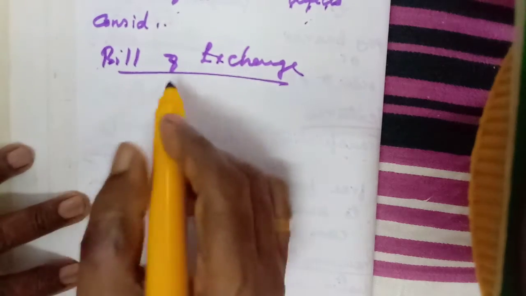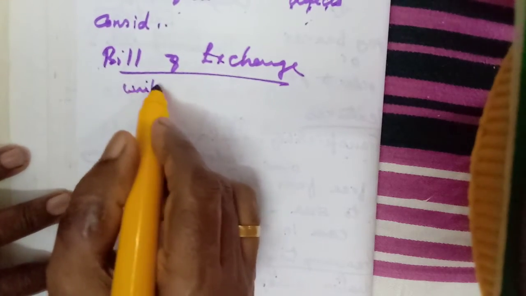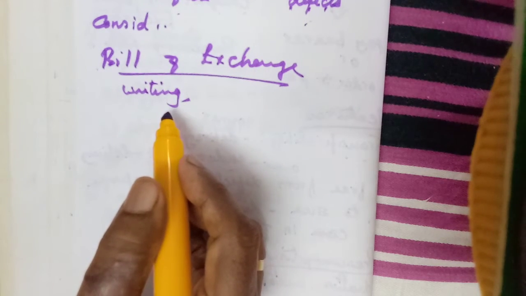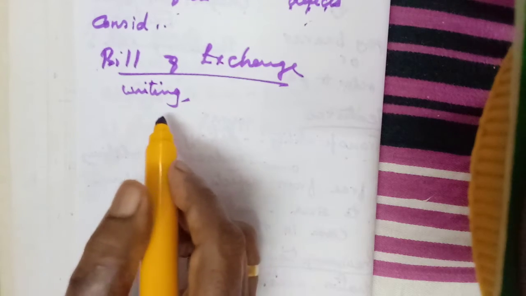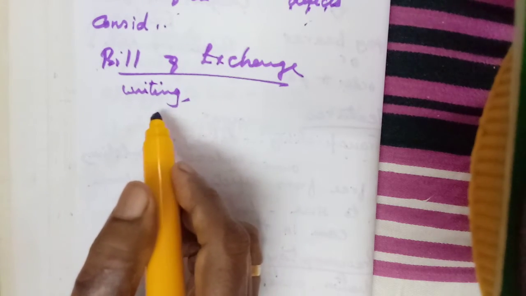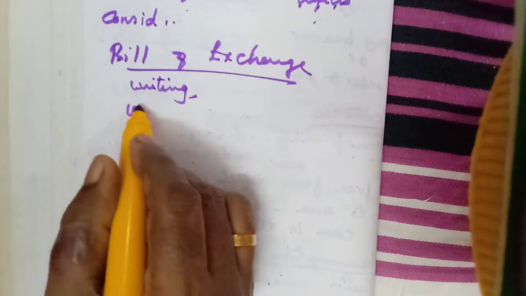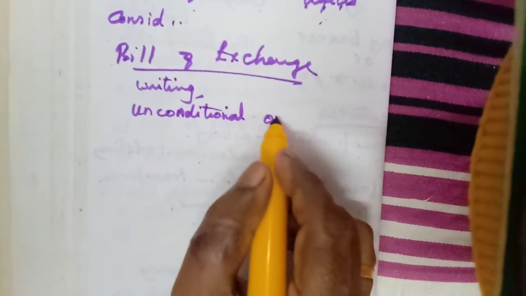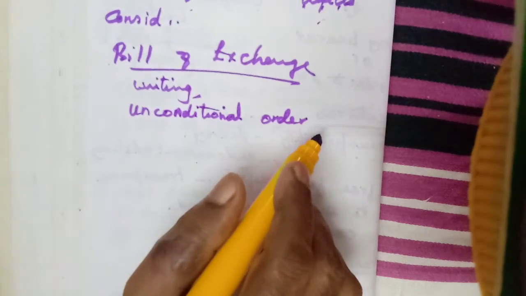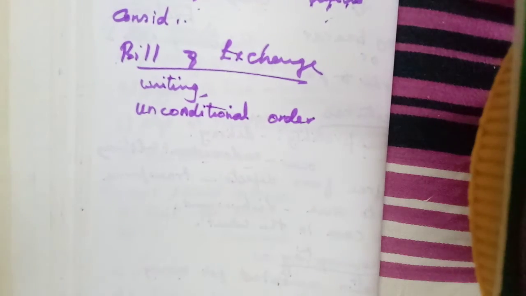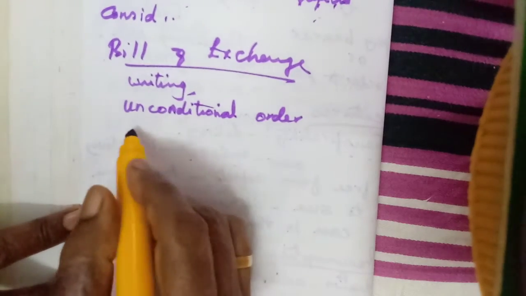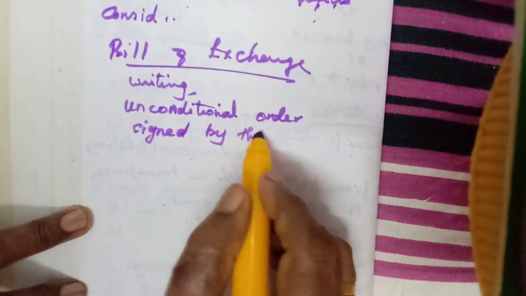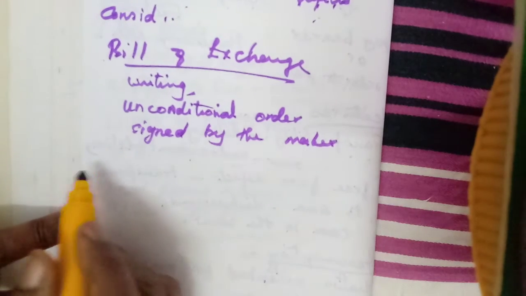So a bill of exchange also is a document in writing, because all these negotiable instruments have many characters of similar nature. Every document will be in writing only, and it will have an unconditional order. The same will be the features. It has an unconditional order, and it will be signed by the maker. The same we have learned already, isn't it? It will be signed by the maker.